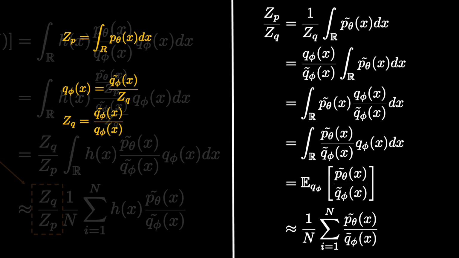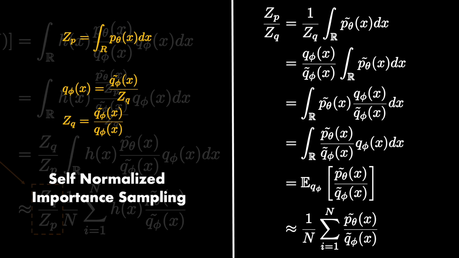Pretty clever, isn't it? Essentially, we'll be approximating our constant as well using the law of large numbers. And this is how we get to work with cases when the distribution functions are not normalized, and there is even a name for it. It is called self-normalized importance sampling.